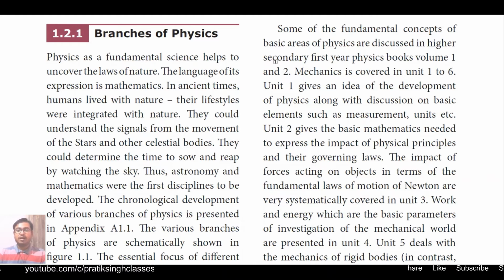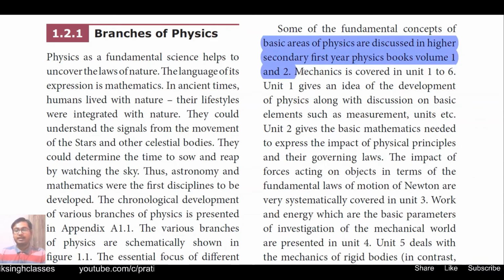Alright, coming to the theory part, some of the fundamental concepts of basic areas of physics are discussed in the Higher Secondary first year physics book, volume 1 and volume 2. Like mechanics: mechanics will be studied in or covered from unit 1 to unit 6. That means the first volume is basically fully about mechanics.